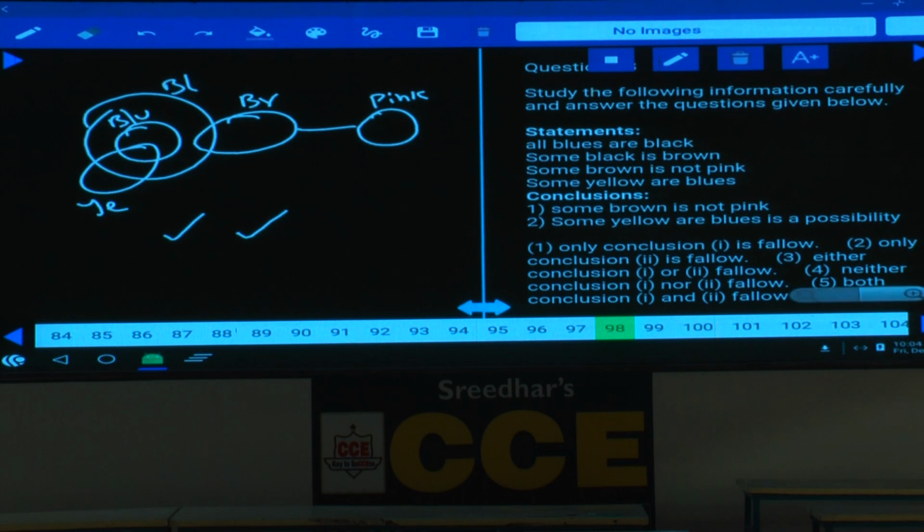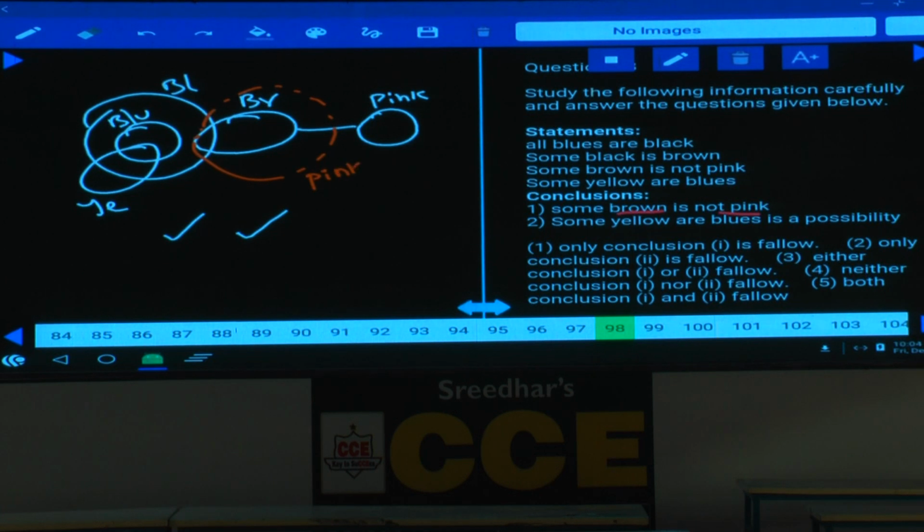Now what happened to the first one here? The first one, some brown is not pink. As some brown is not pink is there, it is a negative conclusion. To make this one false, we need to prove all brown are pink. Tell me whether it is possible to draw all brown are pink or not. All these browns should be pink. Hence your pink must be like this.